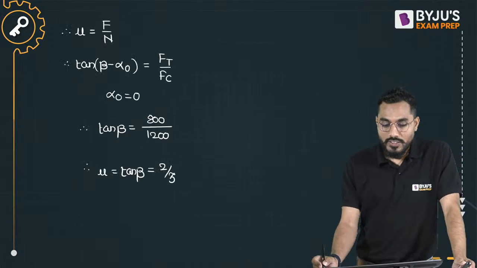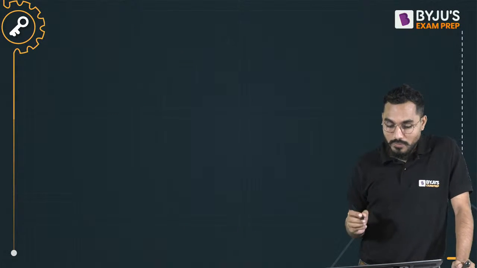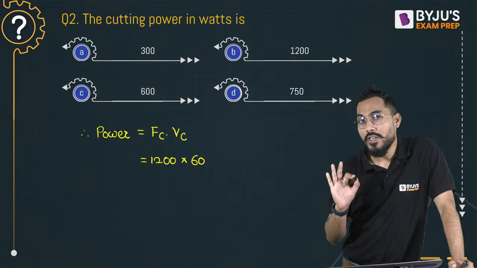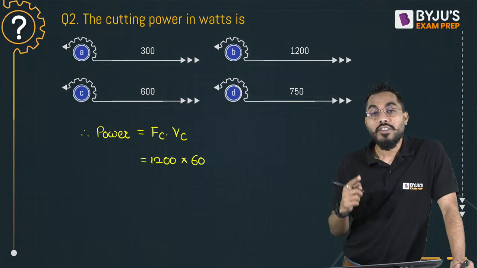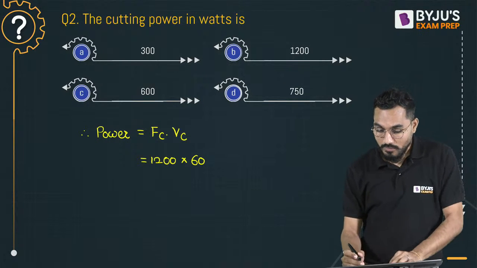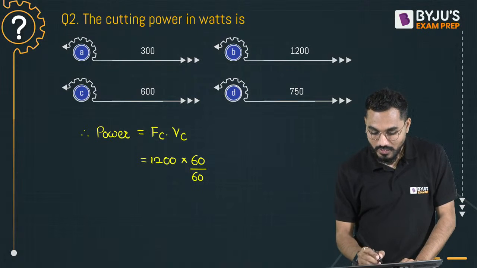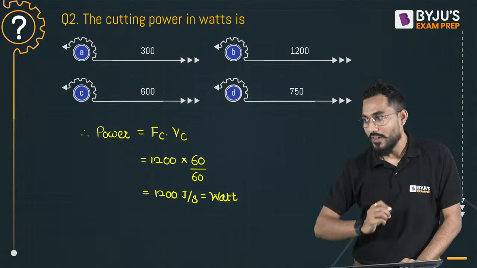And cutting velocity was given in the problem: 60 meter per minute. So I'll write down 60. Should I put it as 60 meter per minute? Because power is the rate of consumption of energy, that is Newton into meter is joule, joule per second. So we have to convert meter per minute to meter per second, so we divide it by 60. The answer will be 1200 joule per second, that is exactly equal to watt.